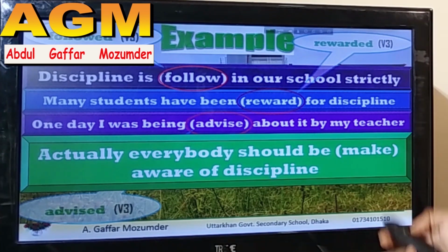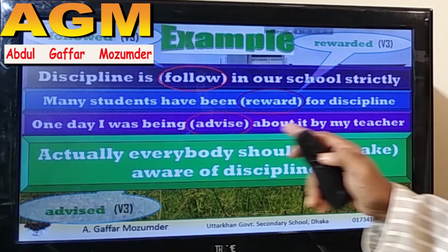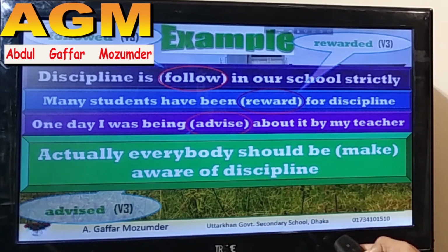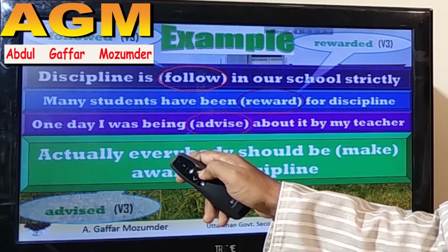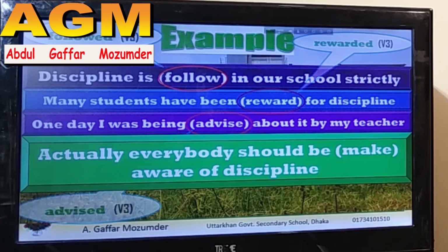Another example: everybody should be made aware of discipline. Here, everybody is a pronoun. Now, should is a modal. If only a single modal comes in a sentence, it will never be a passive sentence.